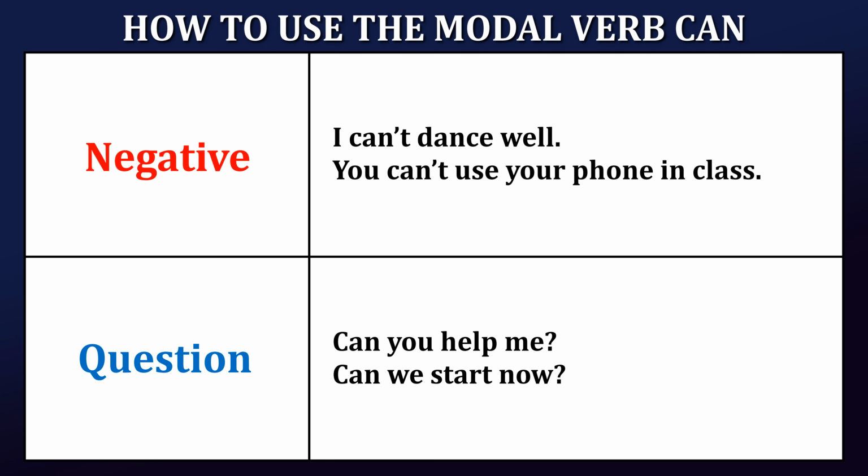Let's quickly recap. Can is used to express ability, permission, possibility, offers, and informal requests. In negative sentences, we use cannot or can't, and when forming questions, start with can.